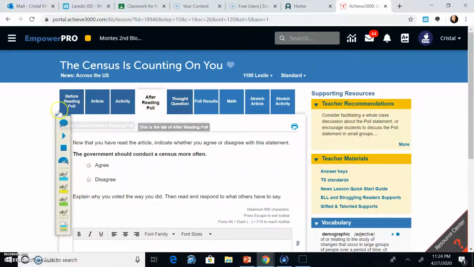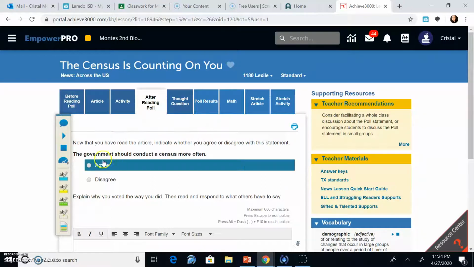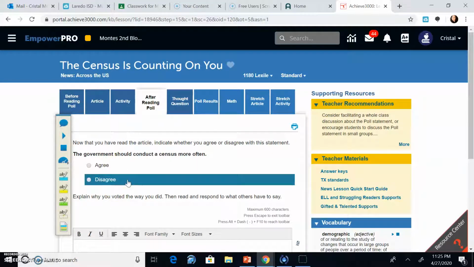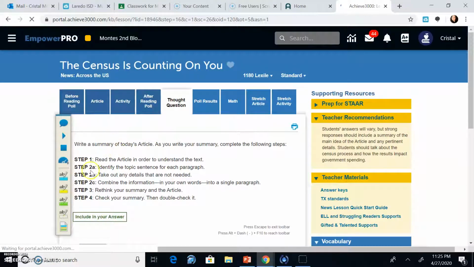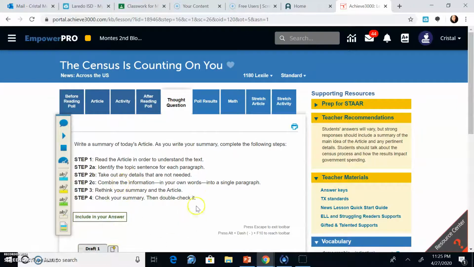So it's the same question from the before reading poll. Now that you have read the article, do you still agree or disagree? If you kept your same option, you just write it down again here. Then you have your thought question. The thought question here is very specific. Write a summary of today's article. So a summary, remember, has a little bit about the beginning, a little bit about the middle, and a little bit about the end. So make sure you do your summary here.